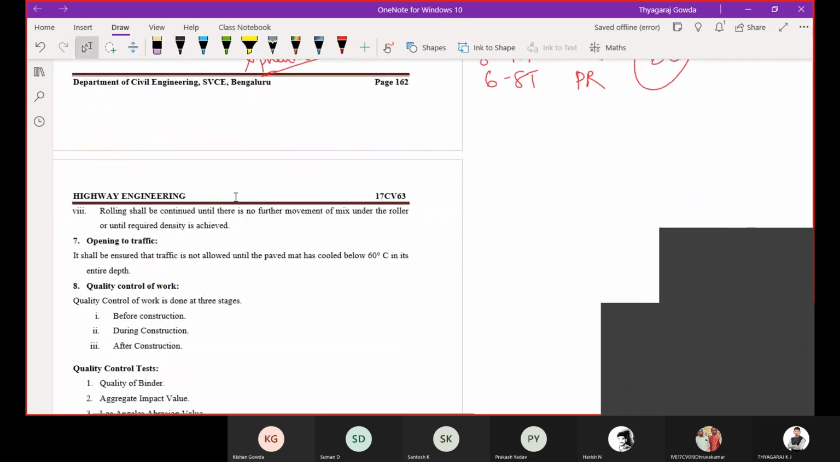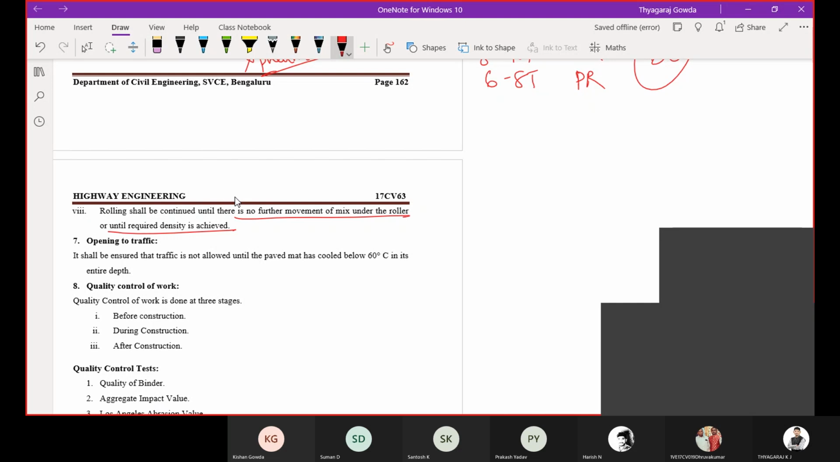Then rolling shall continue until there is no further movement of the mix under the roller, or until the required density is achieved. So you are going to continue the rolling until the mix under the roller does not move, or the required density is achieved.